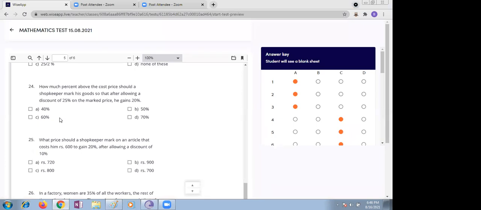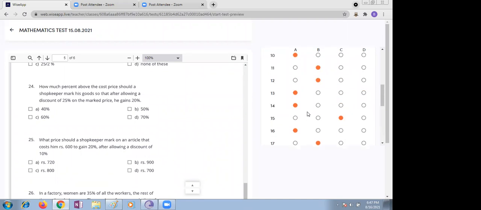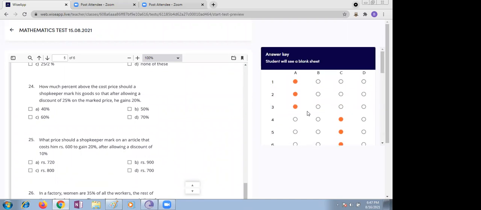Ma'am, I think the answer was 50% only, which I got. Ma'am, but it is showing 60%. Ma'am, even I wrote 50%. I tried it by trial and error, using 100 as the cost price and the mark price as X, ma'am. I did it in my notebook, ma'am.